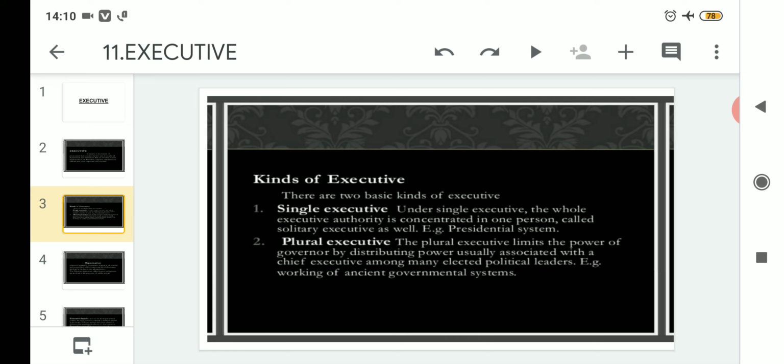And talking about plural executive, all the powers and authority of the executive are evenly distributed among different members, so that that particular individual cannot become dictator in nature.